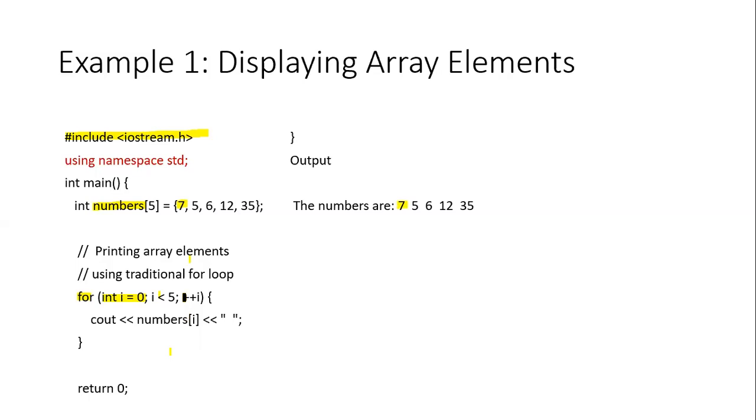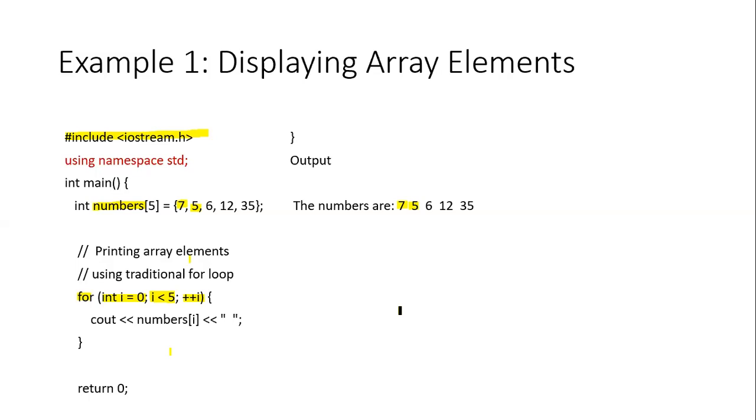Next time, the value of i will get incremented. Now the value of i will become 1. Again it will be compared with 5. So now 1 is less than 5, and this condition again becomes true. So the next number will be printed, that is numbers of 1. The number at the first location will get printed, that is 5. In the same fashion, i will increase and it will become 2.